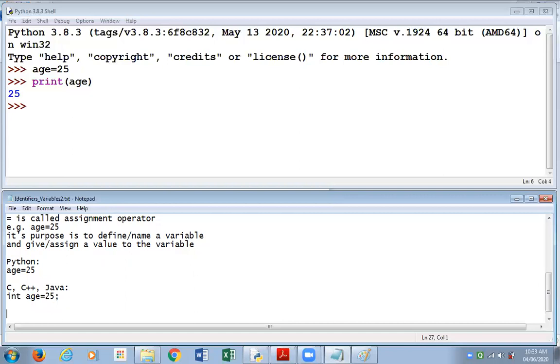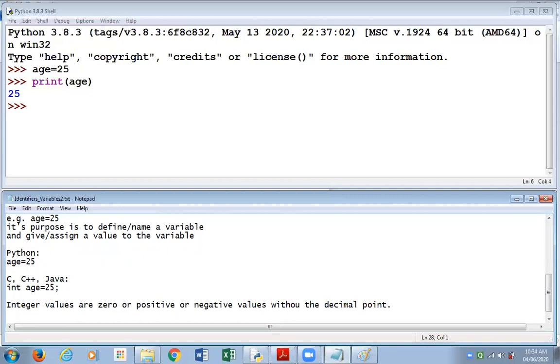Let me define integers for you. Integer values are 0, or positive or negative values without the decimal point. I repeat, they are 0, positive or negative values without the decimal point.